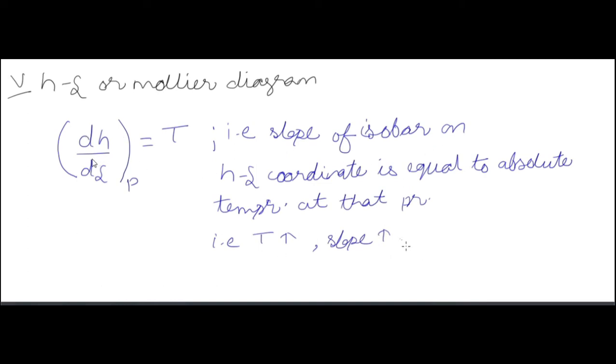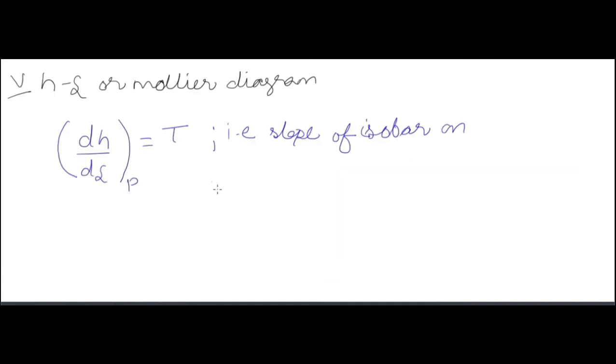And dH by dS at constant P is the slope of the isobaric curve on the HS coordinate. That is the Mollier diagram. As the temperature increases, the slope increases, or you can say as the slope increases, the temperature increases. Now this is the HS diagram.